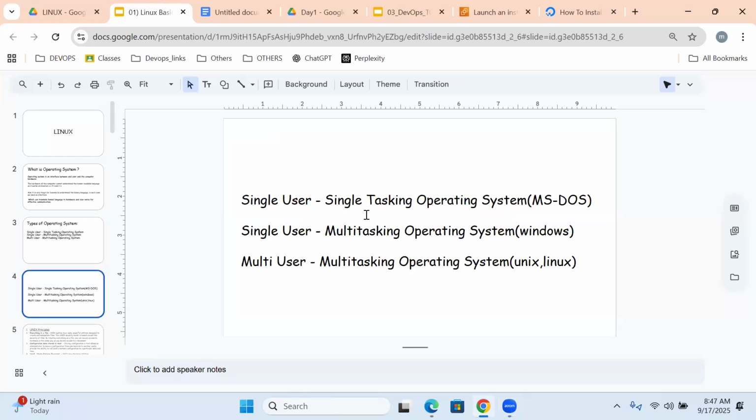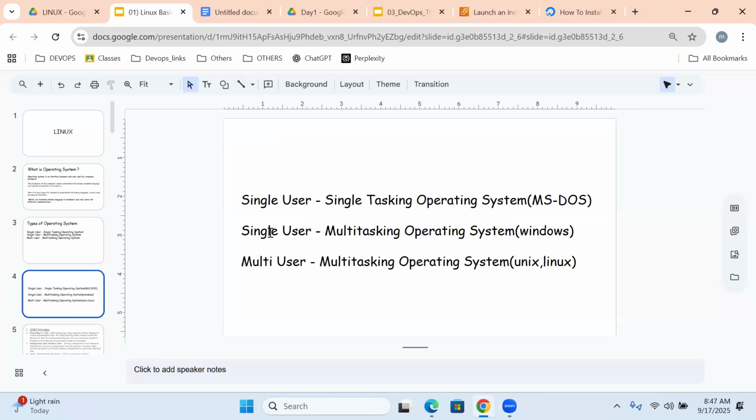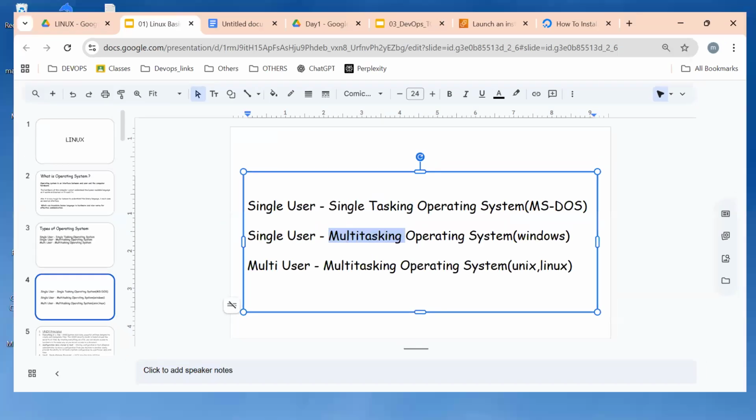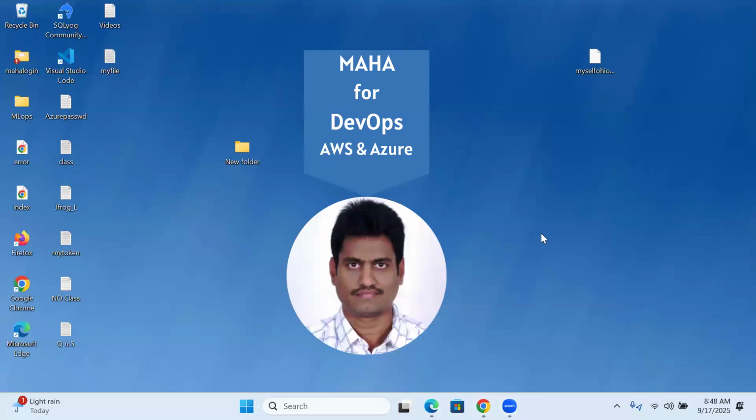Single user means at a time, only one user can log in, and that user can perform only one task. That is like MS-DOS. What about single user multitasking? One user can log in, and that user can do multitasking, like Windows. Like what I'm doing here: Edge open, Chrome open, Zoom open, Git Bash open. But at a time, only one user.